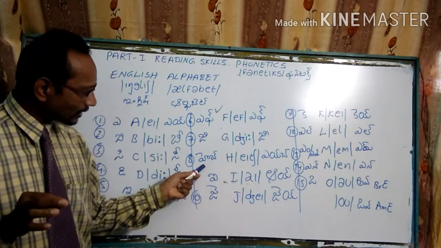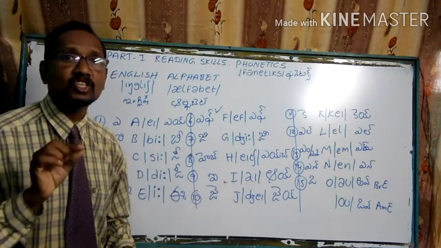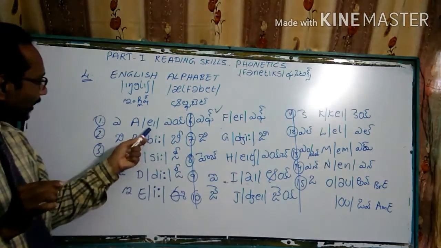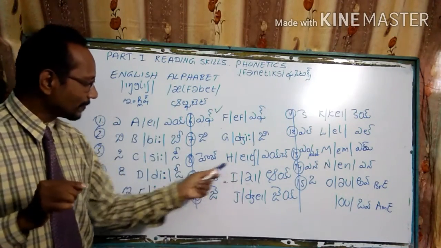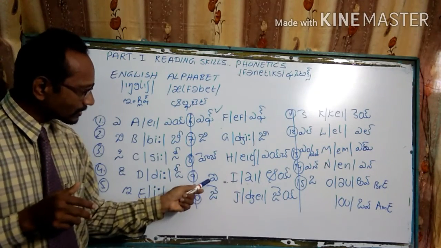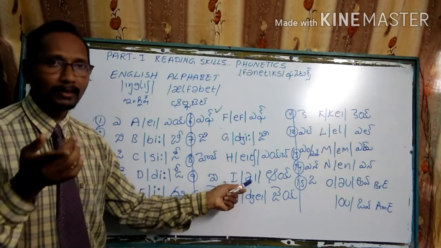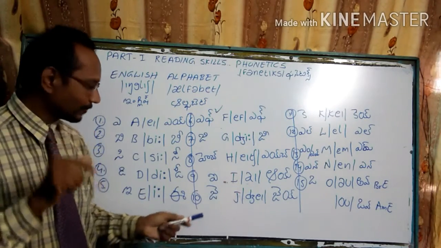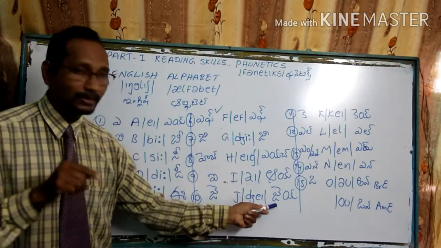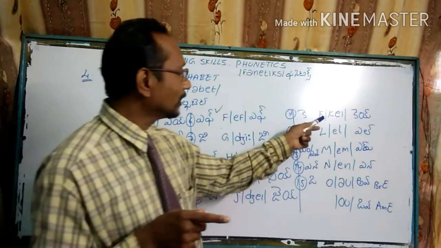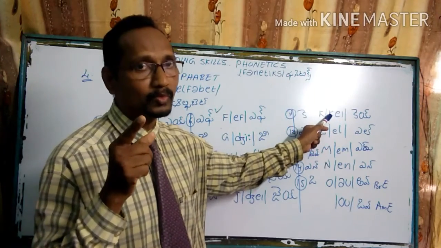Coming to this H, we call it this way. But coming to this sound, we call it H. See here, A, here A. Only the H sound is applied here. H, A, H, not H. Coming to this I, we call this letter I. Coming to this one, I, not I, should be I. J, we should call it based on the phonetic sound as J. Coming to this one, K, we call it K based on the phonetic, my students.